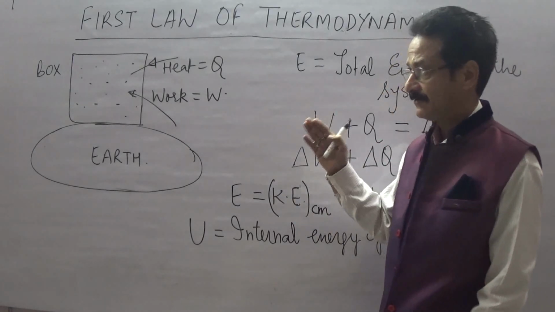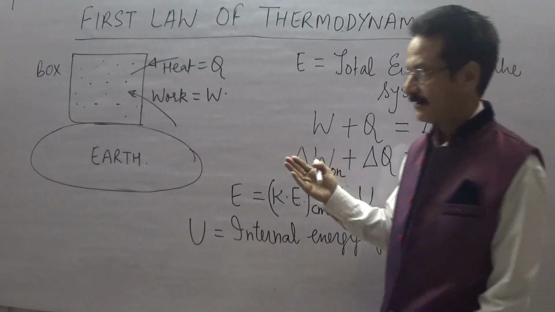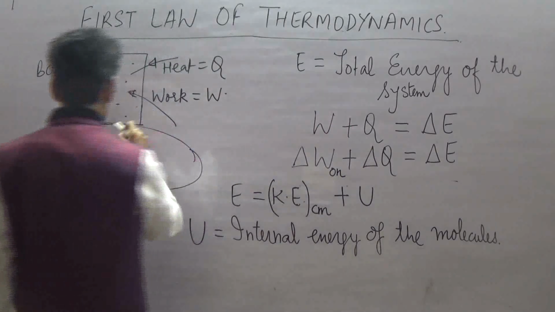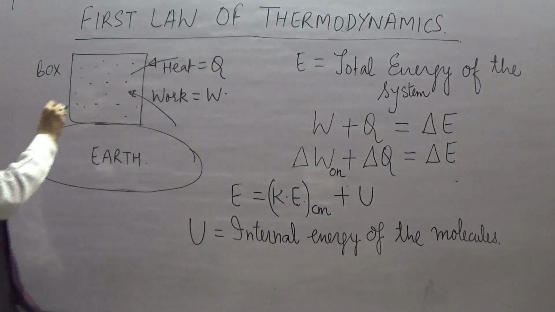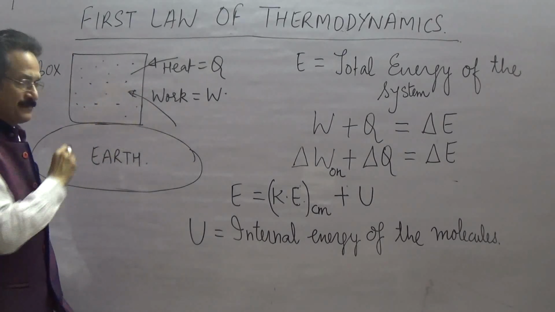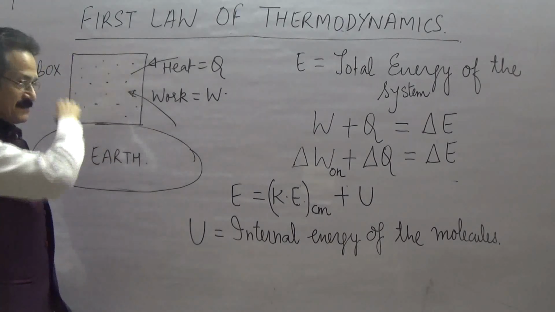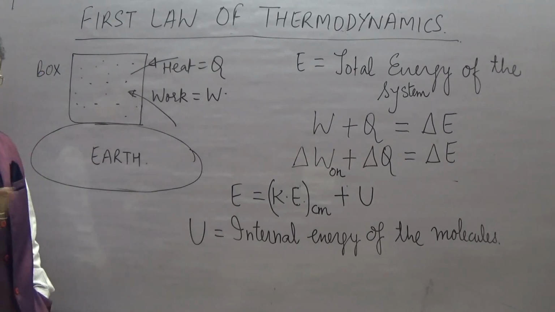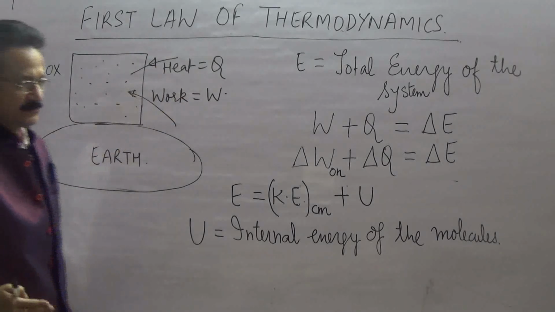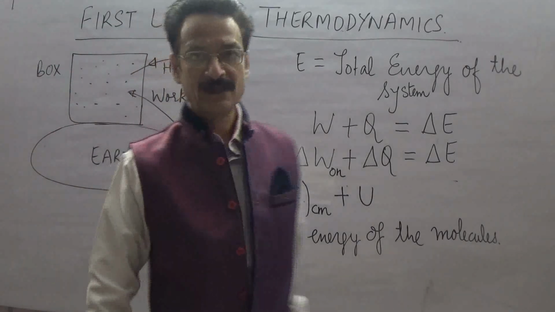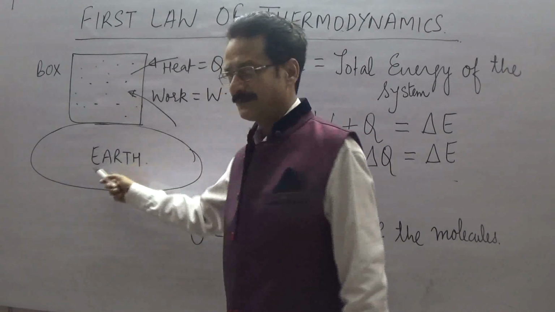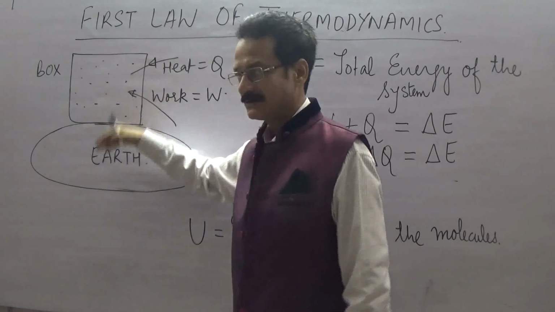Well, then to understand the law, we will take a situation. This is the situation. Suppose there is a box and there is a gas inside the box. So now this gas is my system. Everything, the stuff inside the box, is my system, and everything external to the box is the surrounding. So let us say that this is Earth, and this box is placed on Earth.